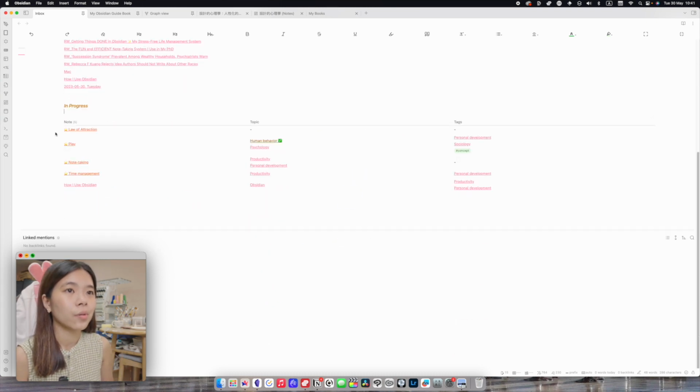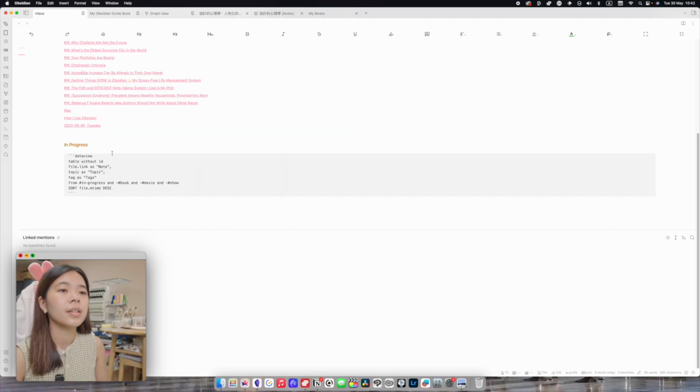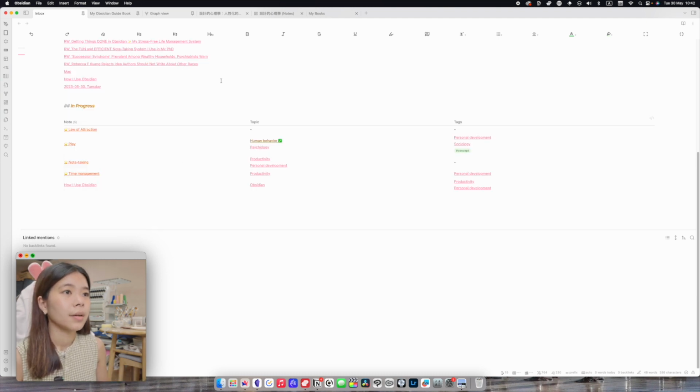And I also have this in progress thing, which are the topics that I do want to explore and write more notes on and maybe watch videos, read articles about. And I tag them in progress, and my Dataview actually looks like this. I want it to be from the hash in progress, and I want it to exclude any piece of media that I am watching or reading, because then I can go into their respective dashboards to see. So this in progress view will just be for my topics that I want to explore or some articles that I haven't finished reading. So this is how I can see everything.